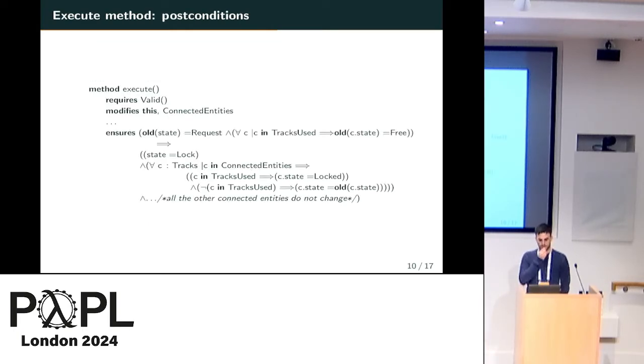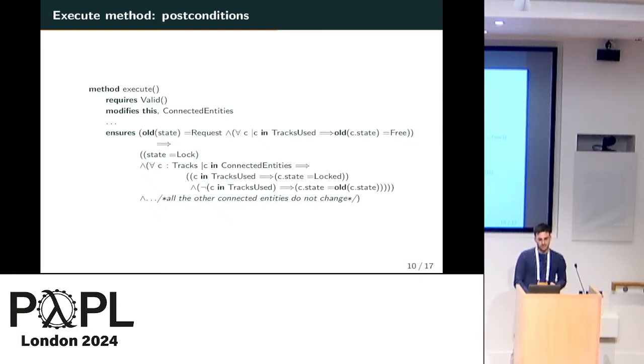So at the end, each class will also have the execute method that should wrap up all the transitions. Basically, the idea is that the execute method of each class will have a bunch of ensures, one for each transition, but the execute method here can modify all the connected entities, so the specification for the execute method should be more sophisticated because we have to state for each of the elements connected to the object how the state changes.